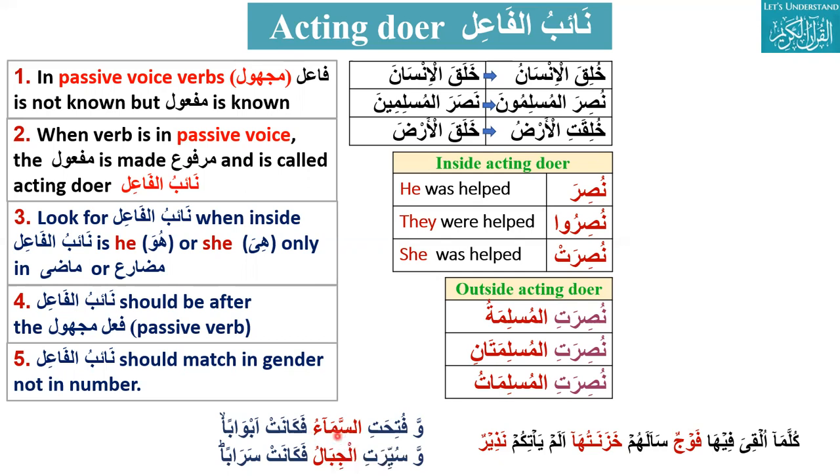Air, water, sky, mountain, earth, all these things in Arabic are treated as feminine. Jibal and sama are also treated as broken plurals, we can say too. Yes, you are also right. Jabal is broken, Jabal and Jibal.